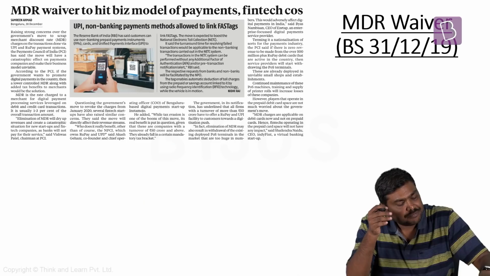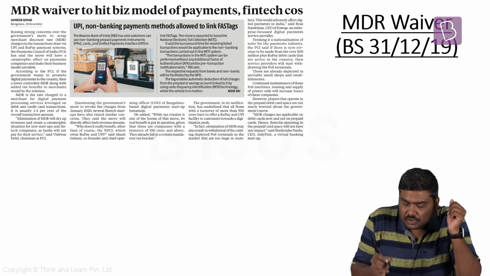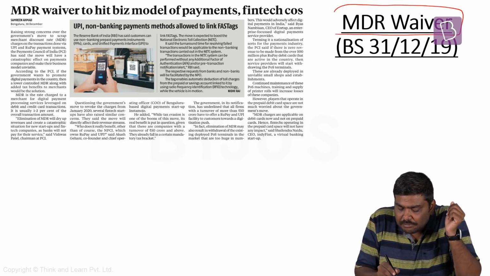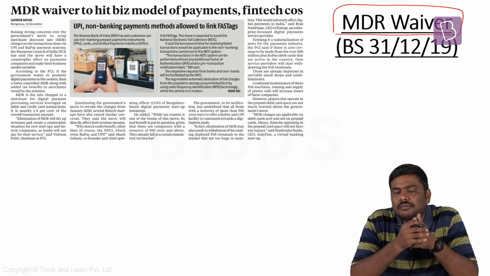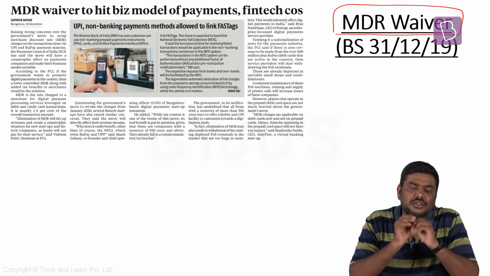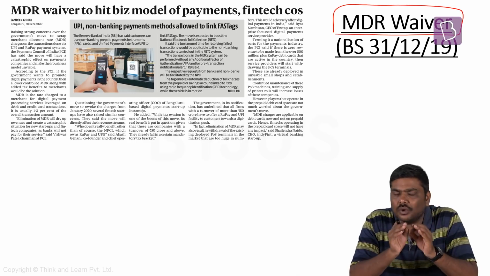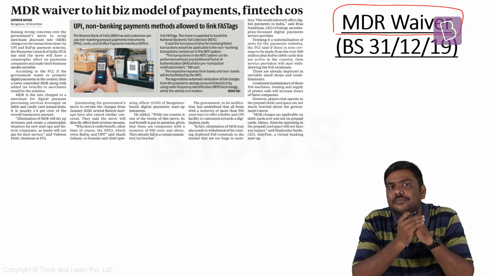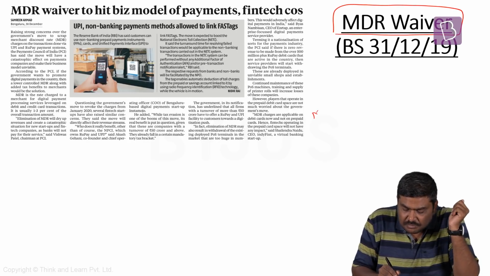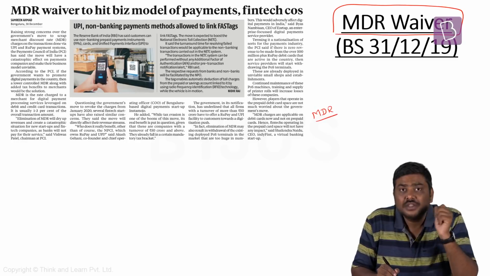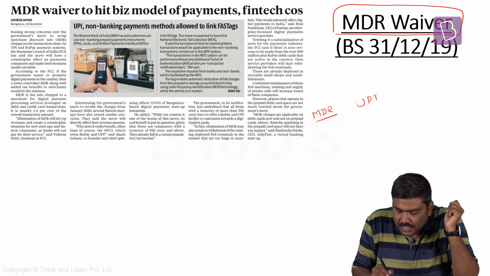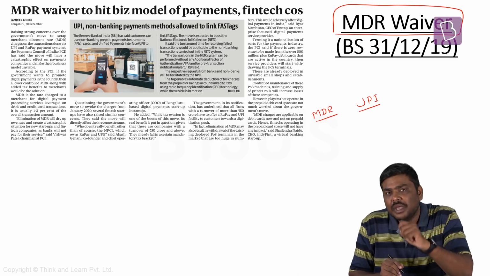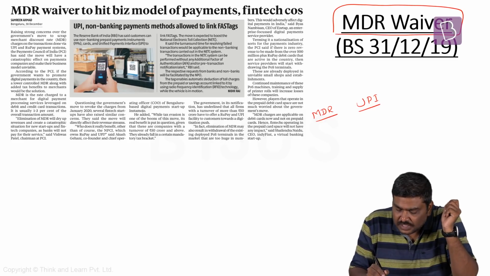Let's begin the discussion. The first article is related to the concept of a waiver of MDR. MDR stands for Merchant Discount Rate. Now, some of the very important points that you need to understand this particular article are: one, concept of merchant discount rate; second, concept of UPI, Unified Payments Interface; and the third one is concept of RuPay.